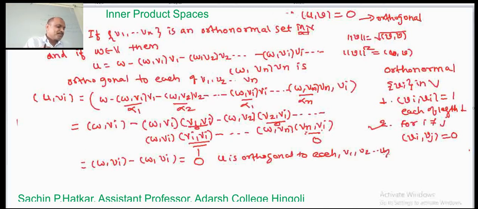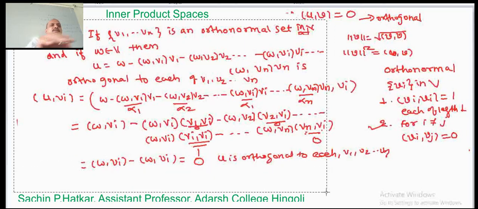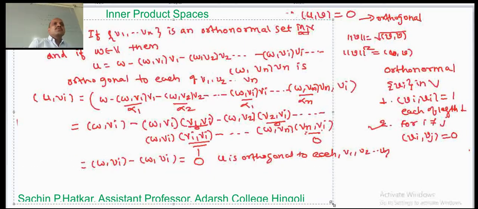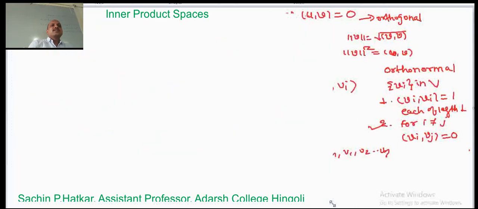Now we prove an important lemma once again: we can form an orthonormal set as a basis of a vector space. Here we use these two lemmas to prove that this orthonormal set, which we have proved is linearly independent, can really form a basis.